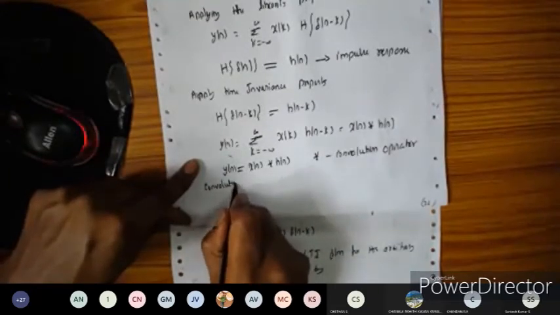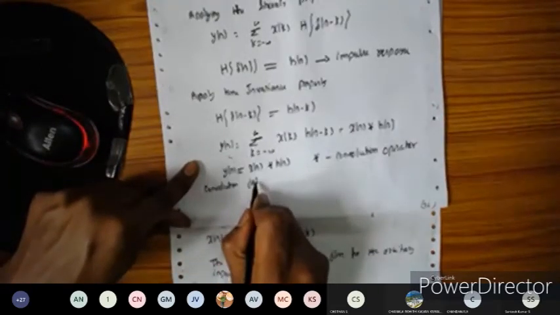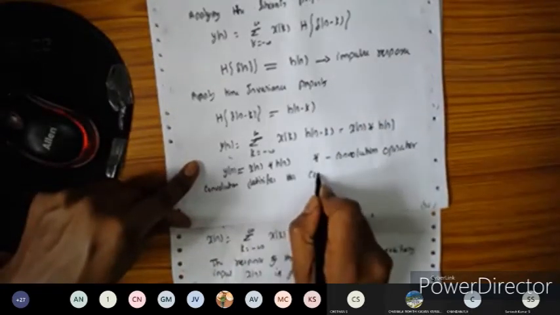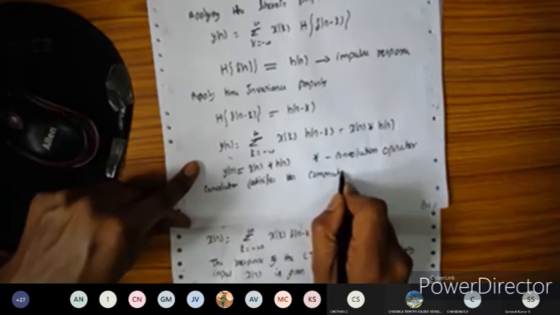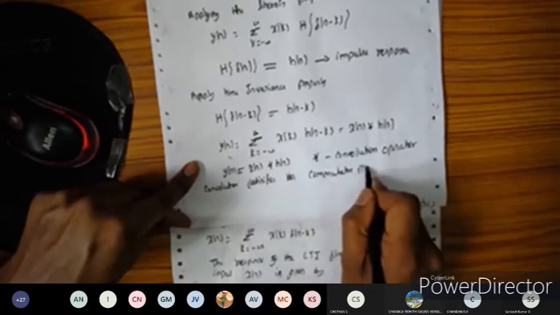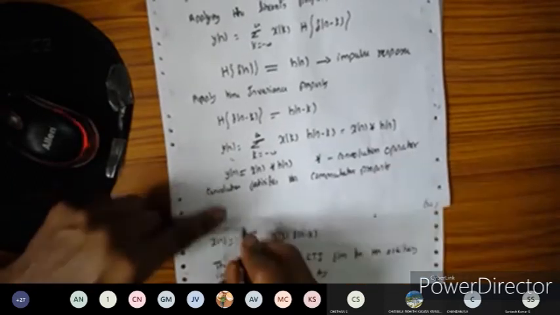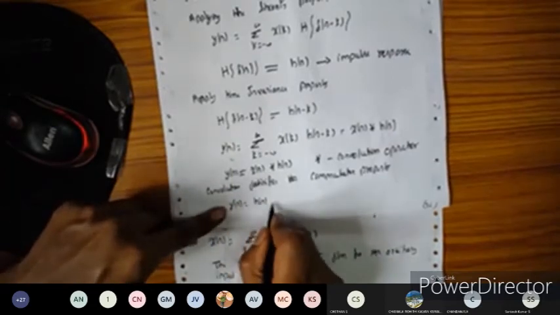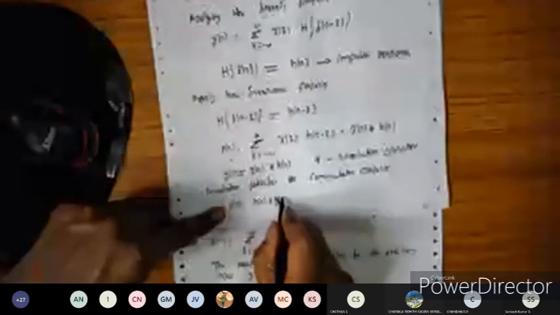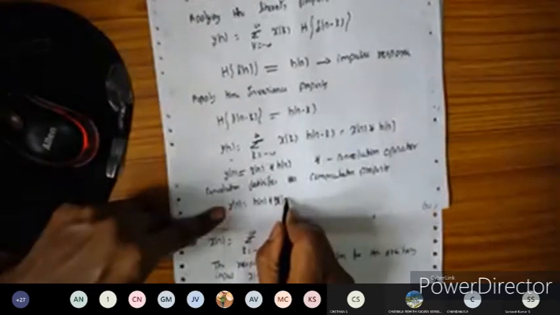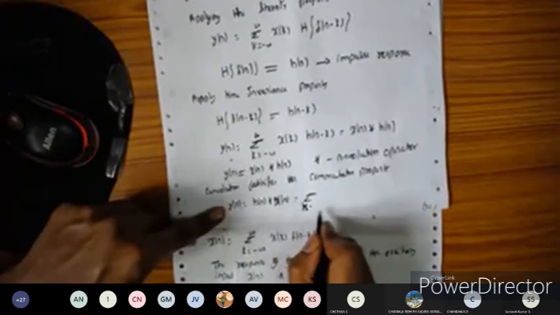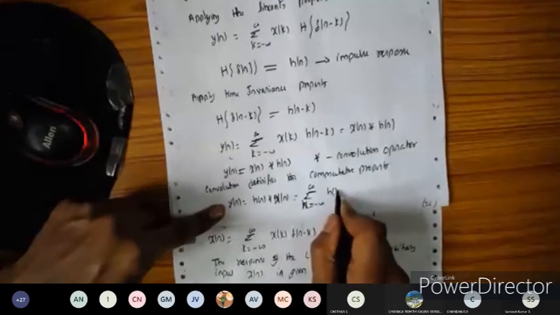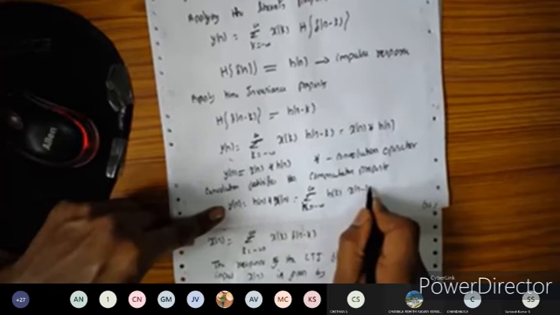Commutative property is nothing but: y of n is equal to h of n convolution with x of n, that is, we can have the shift in x instead, so that is h of k into x of n minus k.